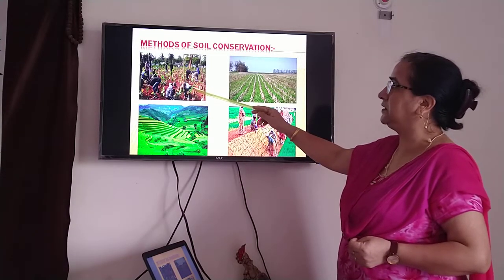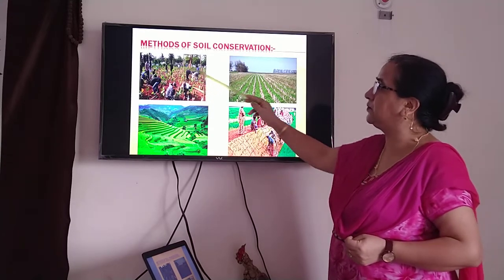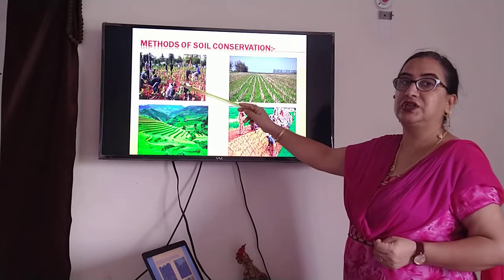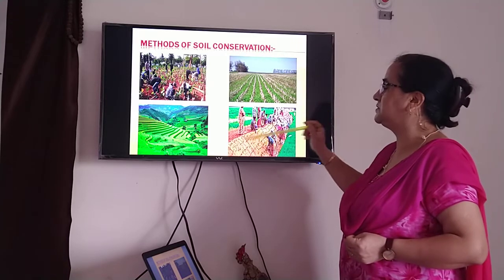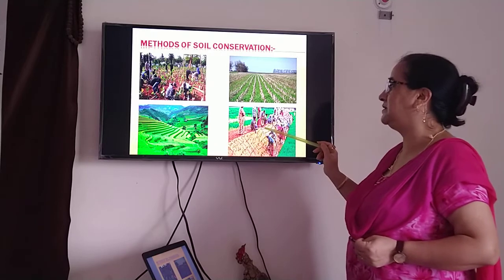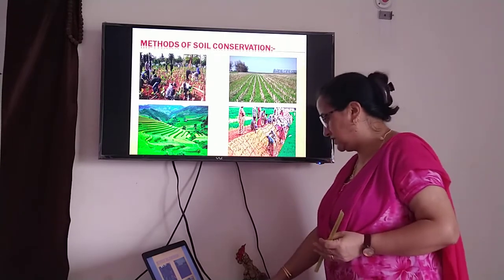This is afforestation. People are planting trees everywhere, in large numbers. These are cover crops. This is terrace farming. These are bunds. These are some methods of soil conservation.